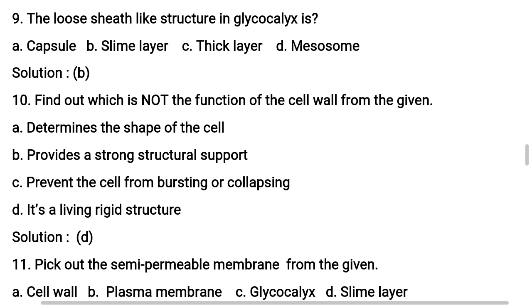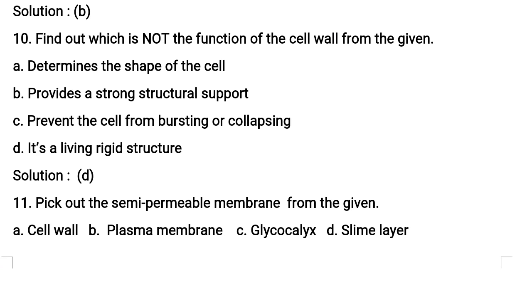Then one more layer is present, capsule. Capsule is very tight and toughly present. So that is the specific characteristic. It is a very thick and tough layer. It is nothing but capsule. Understand? So the loose sheath is called as slime layer, option B. So the correct answer for this question is option B.